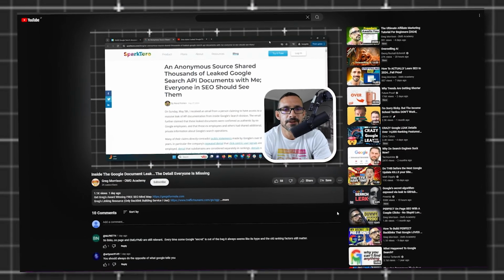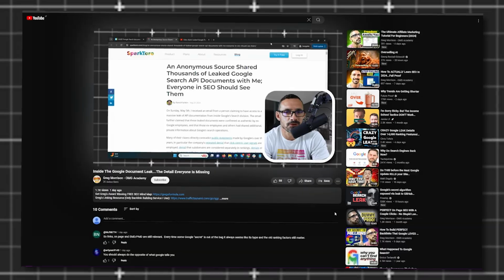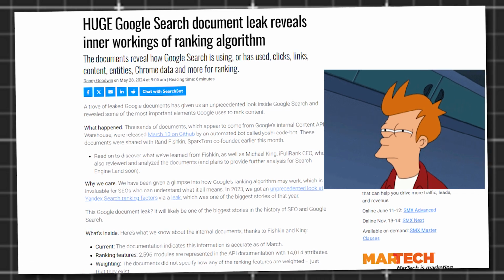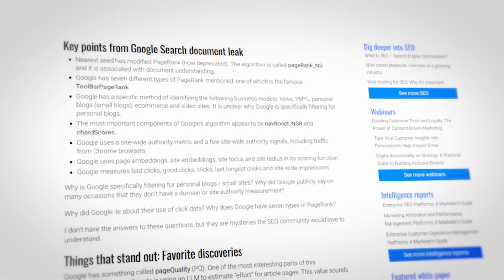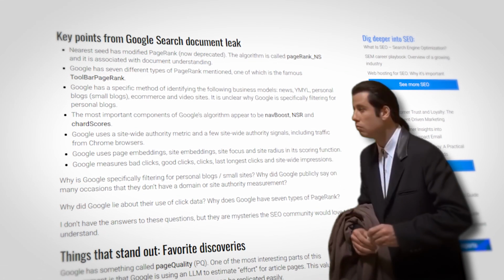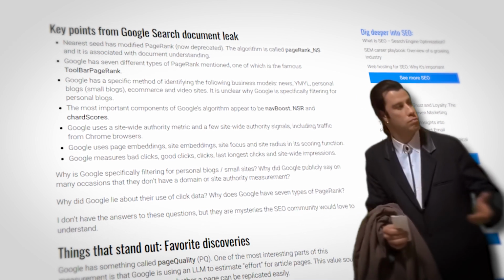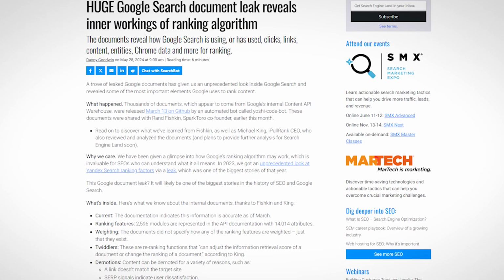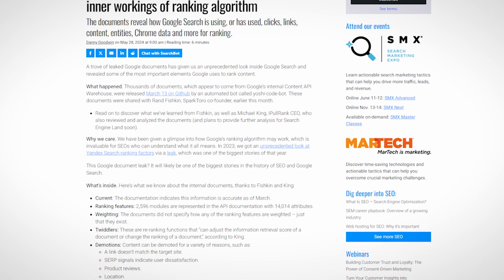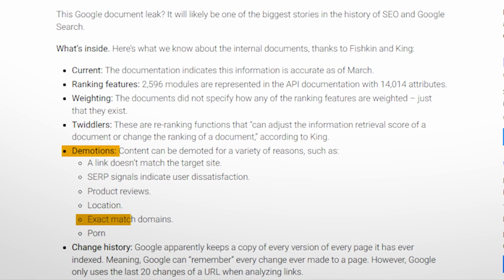I talked about the Google document leak last week in a video. We came to the conclusion that it was a little squeaking kitten of a leak. Meow, not a roar. The leak told us very little, even if it was all real, which I have my doubts about, because without showing percentages for weight in the algorithm, most of it meant absolutely nothing. But one thing people noticed specifically was in the demotion section, EMDs were in there.